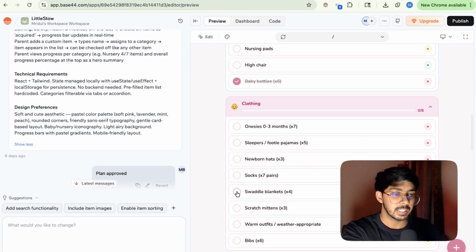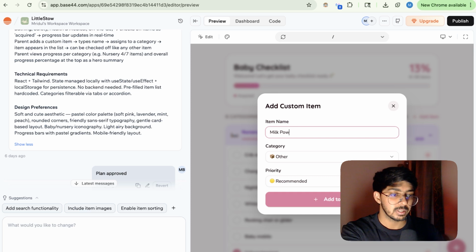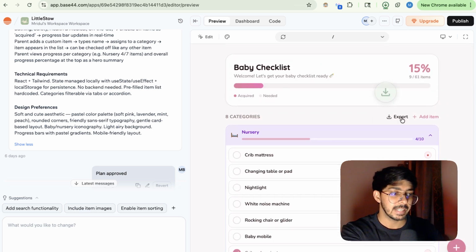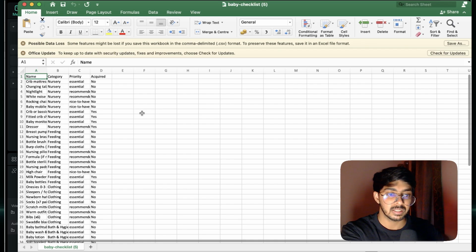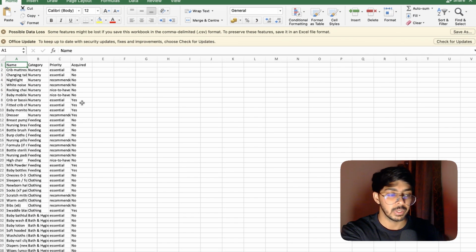So I'm selecting some items from different categories. I'm adding milk powder in the feeding category as well, so that the add item functionality can be tested. And yes, now click on export. Now just open the export list. Yes, here we can see the items which we have selected are marked yes in the acquired section, and the ones we have not selected are marked no in the acquired section. Alright, so the application is working fine.